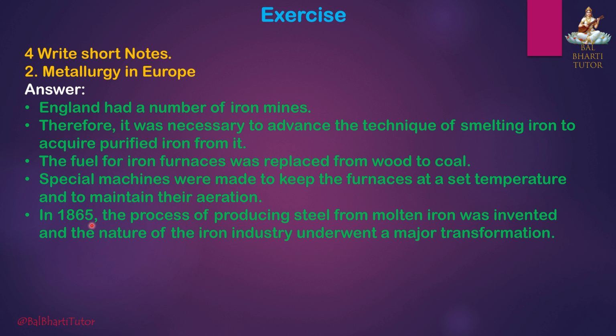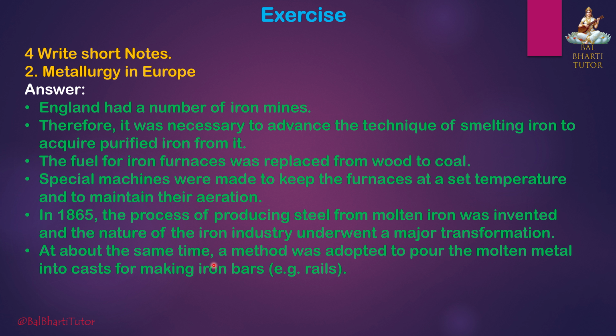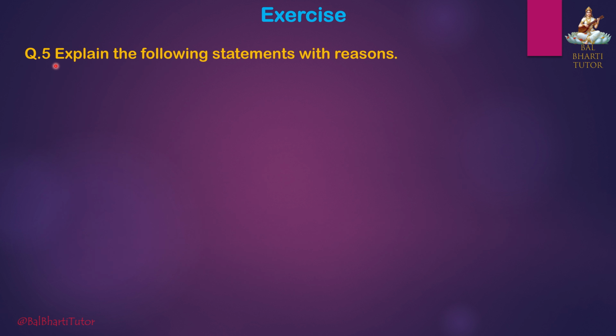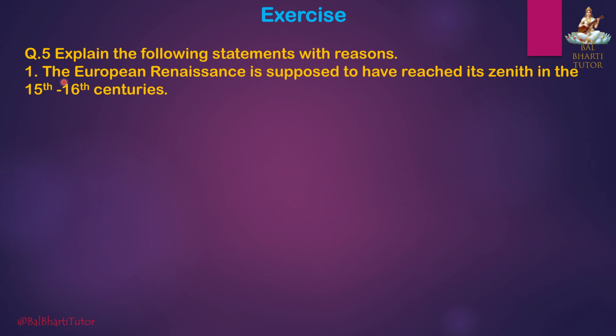In 1865, the process of producing steel from molten iron was invented and the nature of the iron industry underwent a major transformation. At about the same time, a method was adopted to pour the molten metal into casts for making iron bars, for example rails. Question 5. Explain the following statements with reasons. First, the European Renaissance is supposed to have reached its zenith in the 15th to 16th centuries.